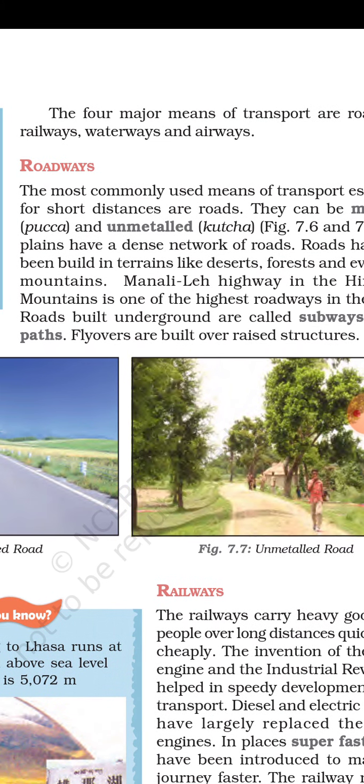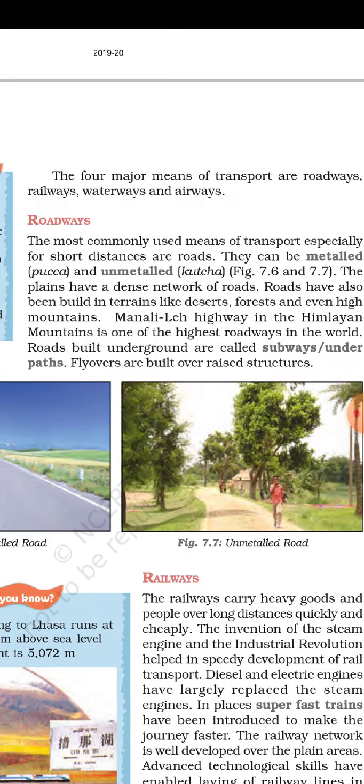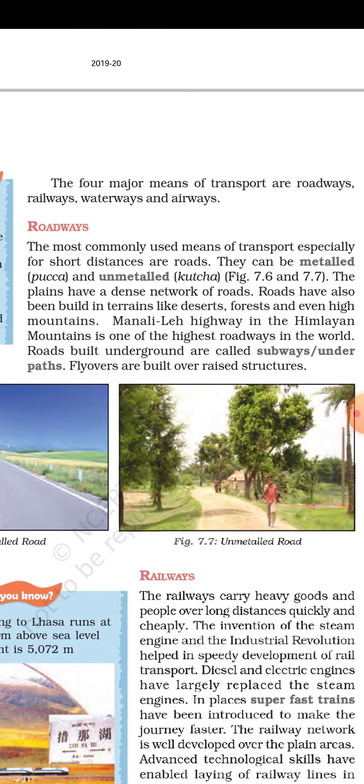Plains have a dense network of roads. Roads have also been built in terrain like deserts, forests and even high mountains. Roads are not formed by themselves, they are built by people. So in forests and even high mountains we can see roads.